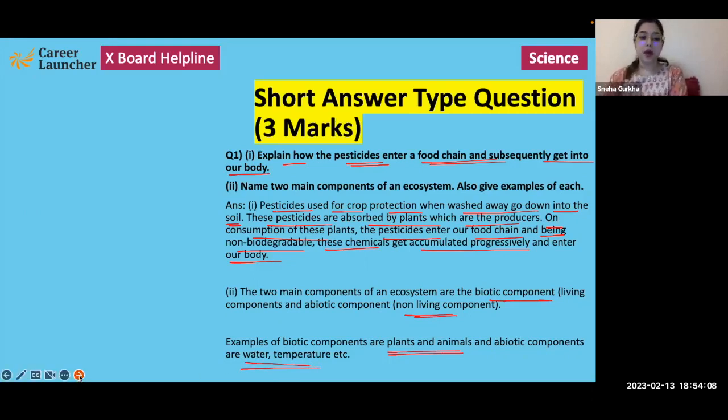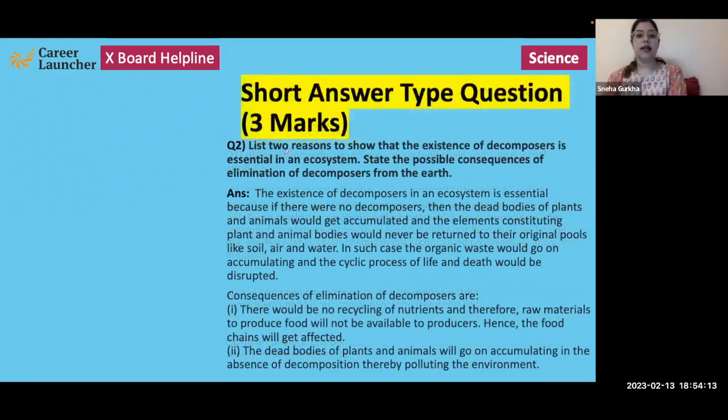Okay. Moving on to the next question. List two reasons to show that existence of decomposers is essential in an ecosystem. State the possible consequences of elimination of decomposers from Earth. So first we have to give reasons why decomposers are essential in an ecosystem, and then we have to explain what would happen if decomposers were eliminated from Earth.